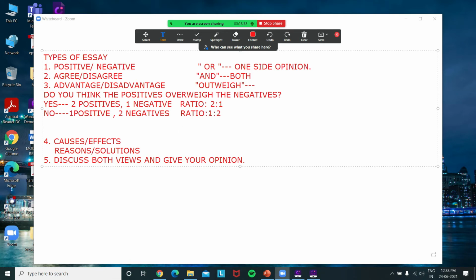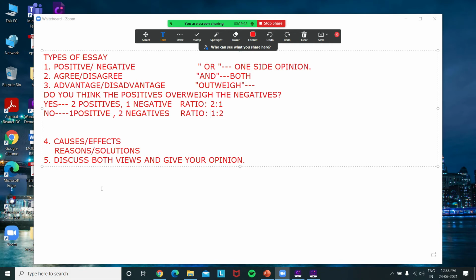Very simple. Okay, so we have discussed 3 questions: positive, negative, agree, disagree, advantage, disadvantage, which have further 3 types: "or", "and" and "outweigh". So in the "or" type of question we will be supporting a one-sided opinion, whereas in "and" we will be mentioning both, and in "outweigh" we have to give the answer in the form of a ratio.